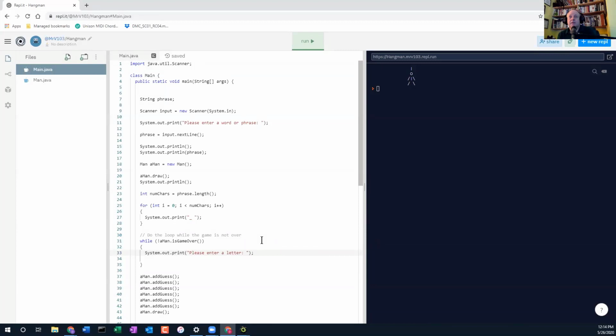Basically they get more than 7 guesses, right? I mean, we said 6 guesses, but it's really 6 wrong guesses. They can have lots of guesses. Let's say a lot of them are right. They might even have 12 or 13 guesses in a round. So it's really not the number of guesses we're counting. It's the number of incorrect guesses, I suppose. So that's why we're relying on man to tell us whether the game is over or not. We're not counting guesses here. They enter a letter. We're just going to ignore it, I guess.